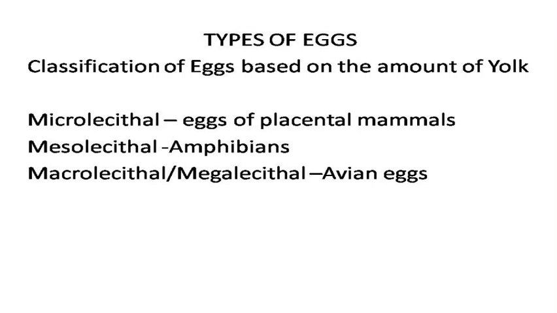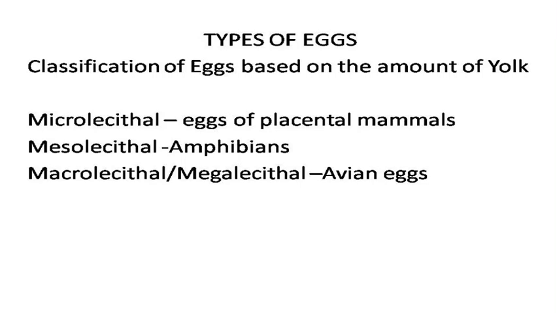Egg or ovum is present in females and spermatozoa or sperm is present in males. When the egg fuses with the sperm during fertilization, a zygote will form and this zygote is diploid. So in today's class we are going to discuss the classification of eggs.